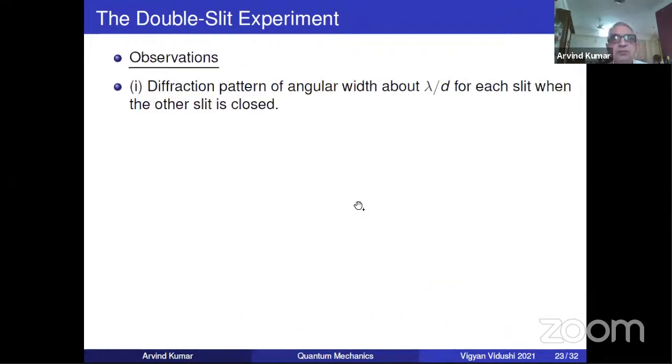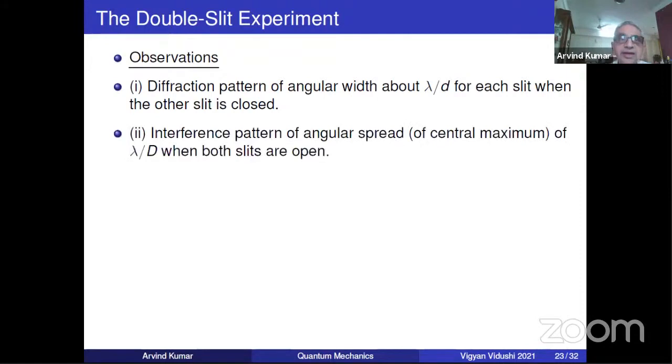What are the observations? First of all, there is a small diffraction pattern of angular width about lambda by d, as optics tells you for any waves, when the other slit is closed. Just notice that lambda by d is the diffraction pattern, and lambda by D is the interference pattern. So when both slits are open, this is the interference pattern.